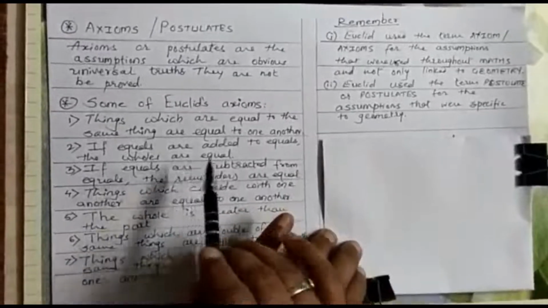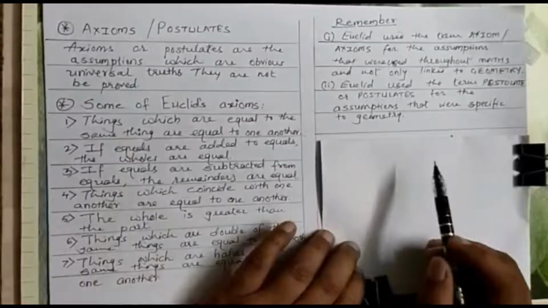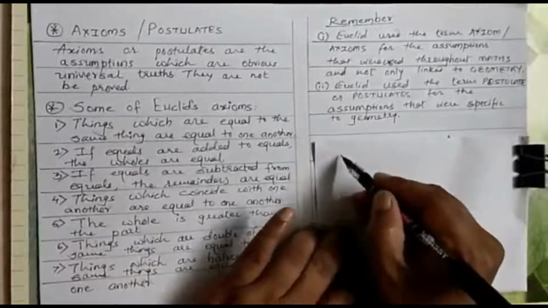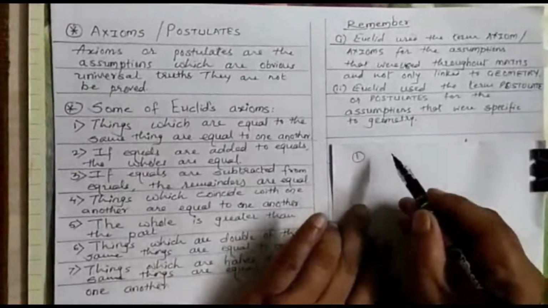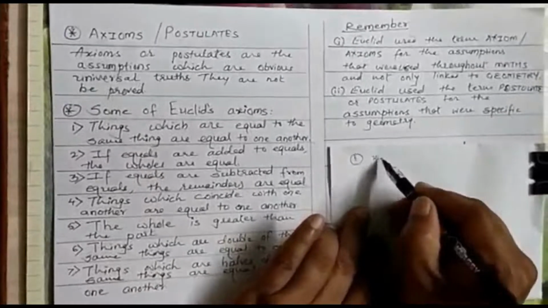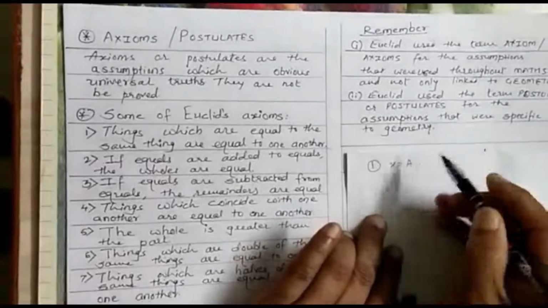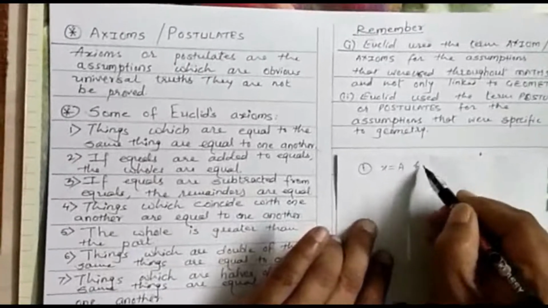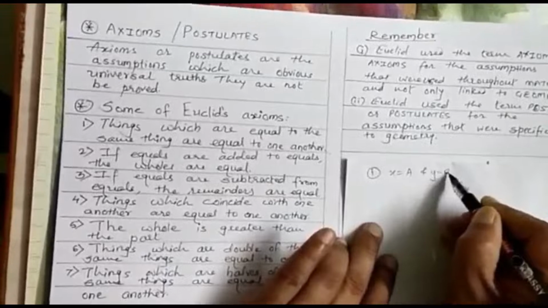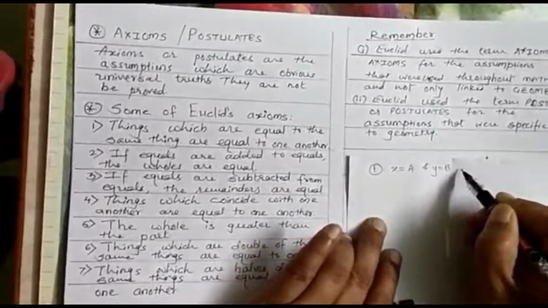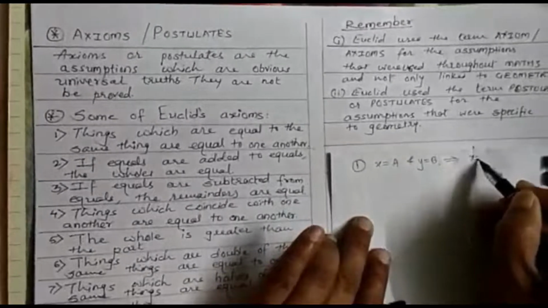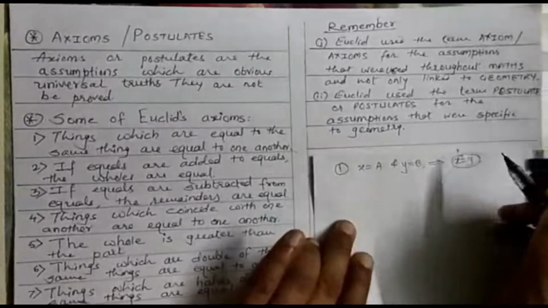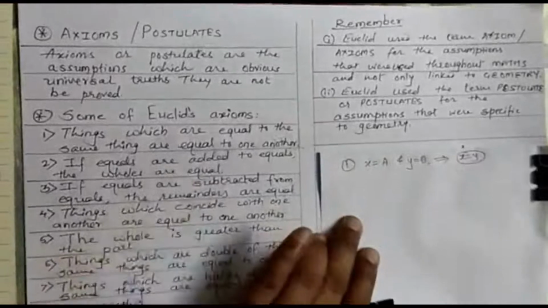First, things which are equal to the same thing are equal to one another. I will try to explain by giving one example. Suppose x is equal to A and y is equal to A. Then what relation will we get? This tells us x is equal to y, as per our first axiom.